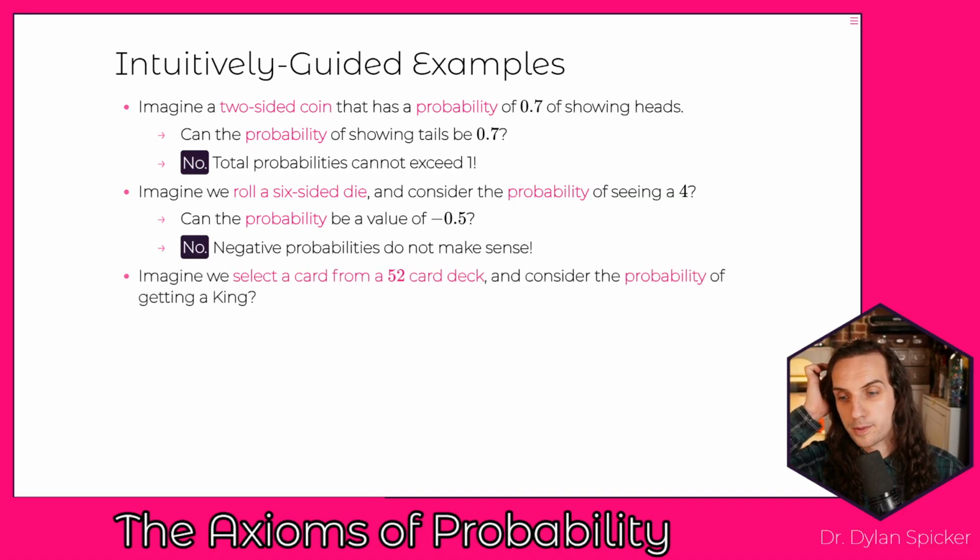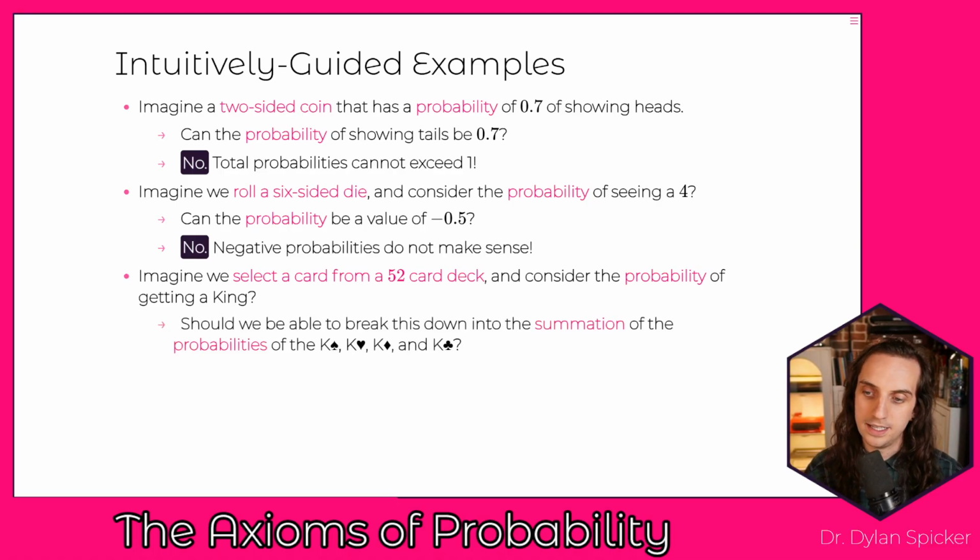Take a third scenario here where we select a card from a deck of 52 cards, and we consider the probability of getting a king. Now, should we be able to break this down into the summation of the probability that we get a king of hearts, a king of diamonds, a king of spades, and a king of clubs all added together? So in other words, if I want to know what's the probability that I get a king, should I just be able to say, well, what's the probability that I get the king of clubs, the king of hearts, the king of diamonds, the king of spades, add all of those things together, and if I get the same answer, then things make sense.